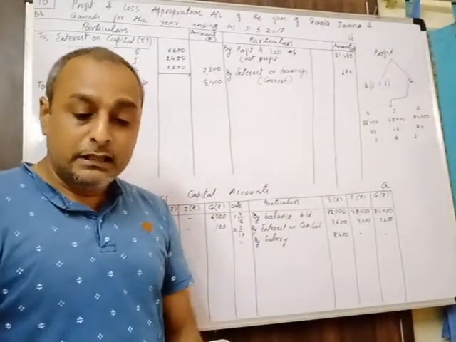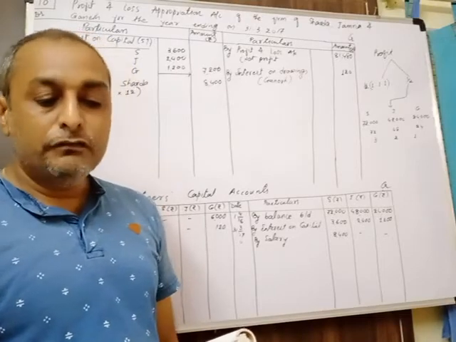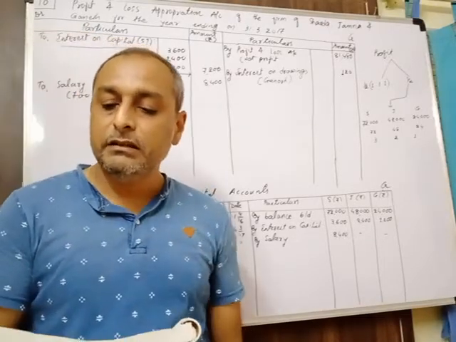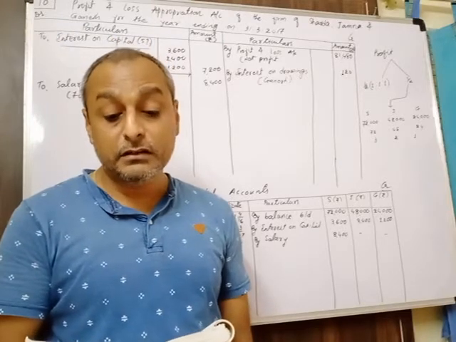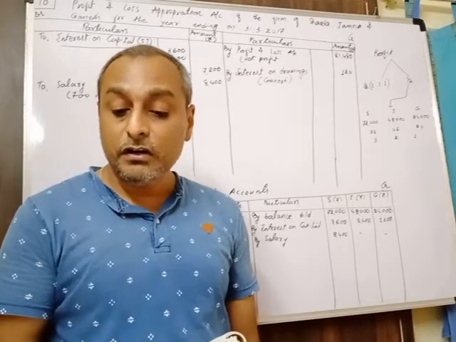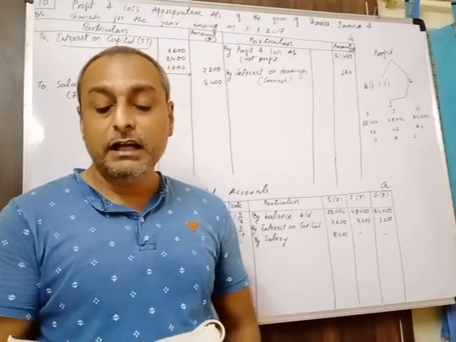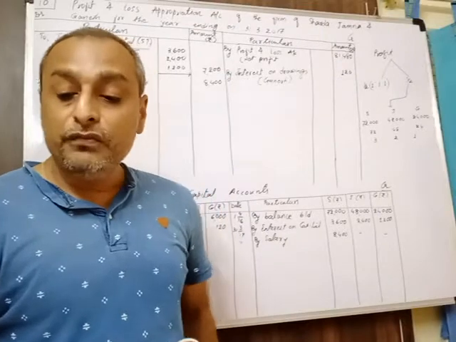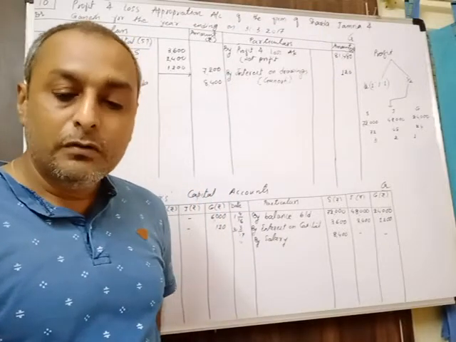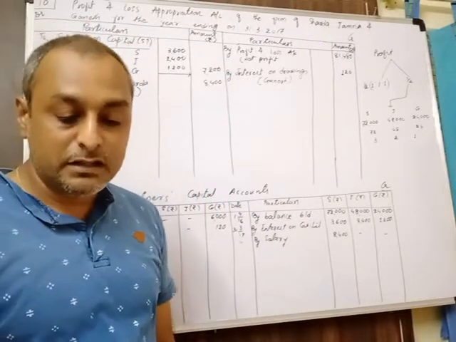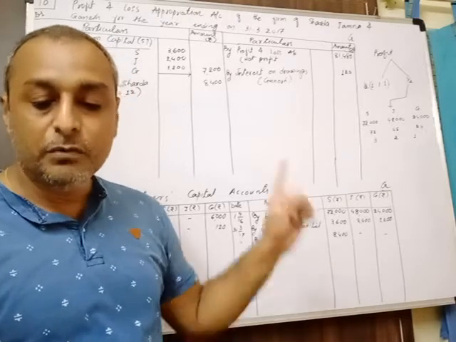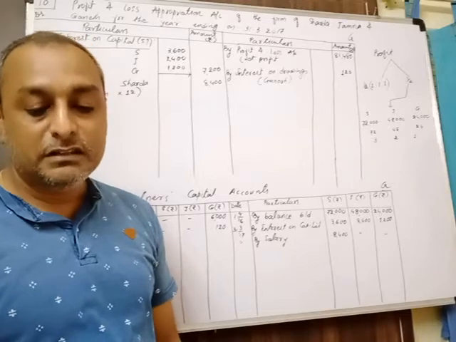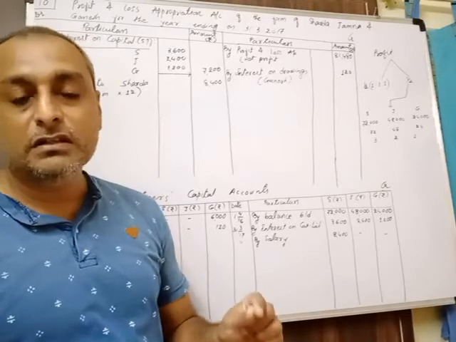Then the last paragraph. Profit of the firm for the year ending on 31/3/17, after charging interest on drawings but before consideration of the above mentioned adjustments, was 81,600, and that we have considered. Accordingly we have separated the values. Before the distribution of profit to the partners but after consideration of the above mentioned adjustments, from the surplus profit 20% is to be transferred to general reserve.